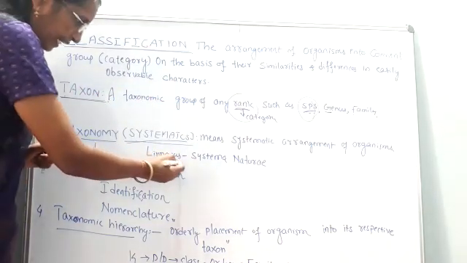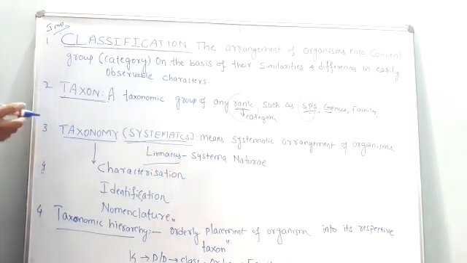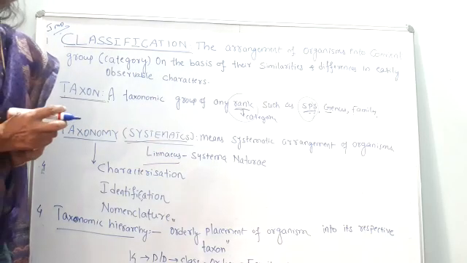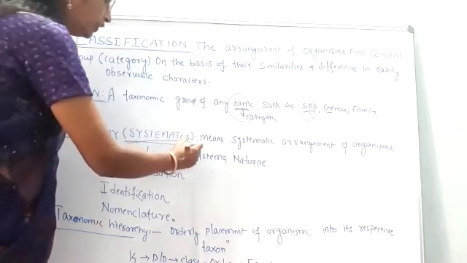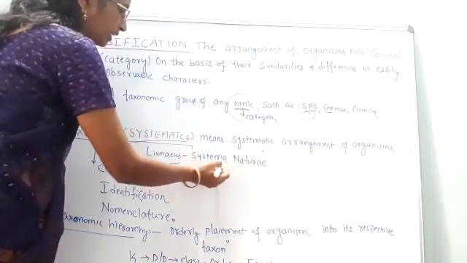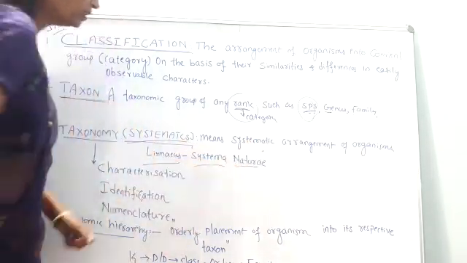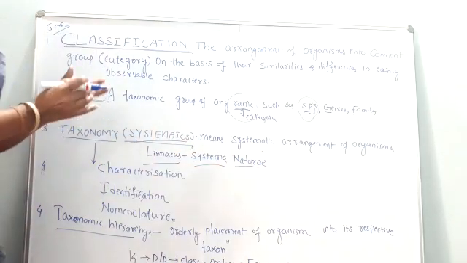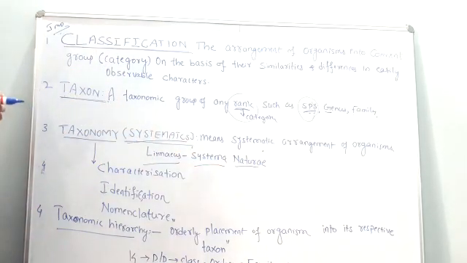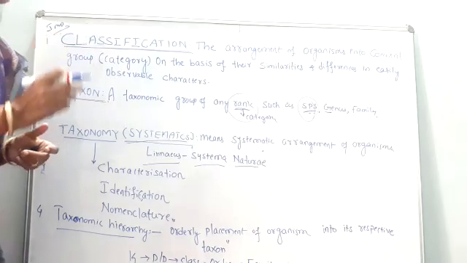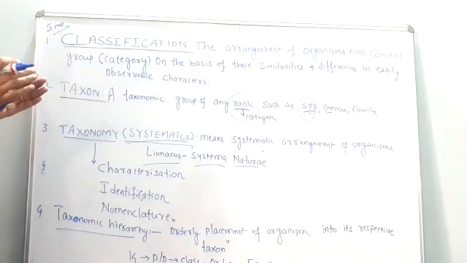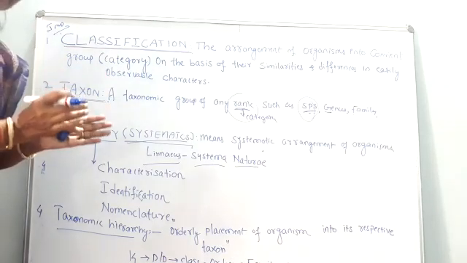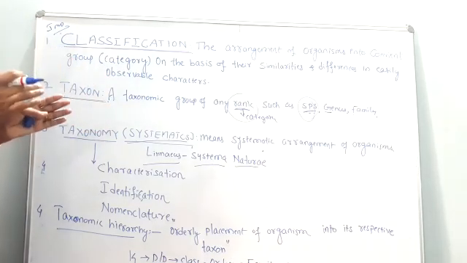The scientist Carolus Linnaeus is known as the father of taxonomy. He wrote one book by the name Systema Naturae. In this book he described different organisms and arranged them in a systematic manner based on their external and internal characters.